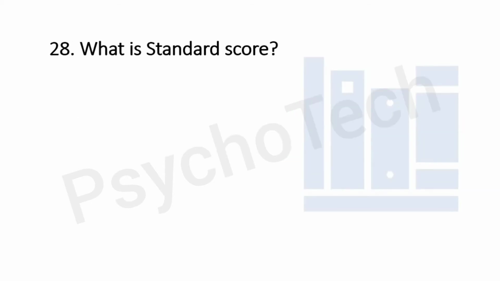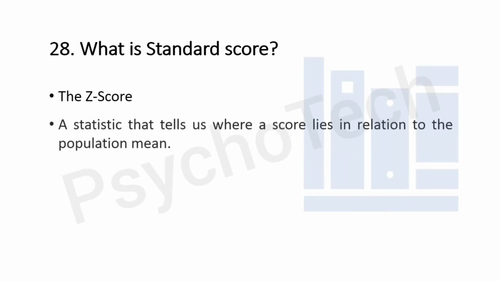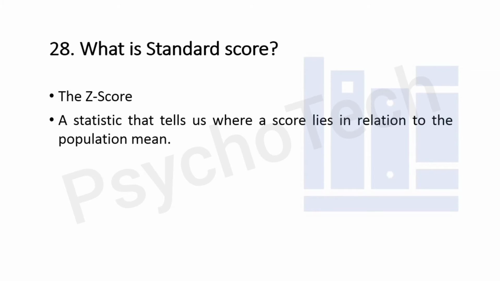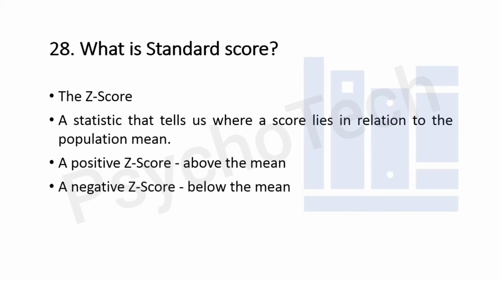Next question is, what is standard score? It is also called Z score. So Z score or standard score is a statistic that tells us where a score lies in relation to the population mean. If you have a positive Z score, that means the score is above the mean, while negative Z score means that the score is below the mean. This clearly indicates that Z score tells us how far the score is from the mean, and it is a very useful statistic because it allows us to compare two scores coming from two different distributions.